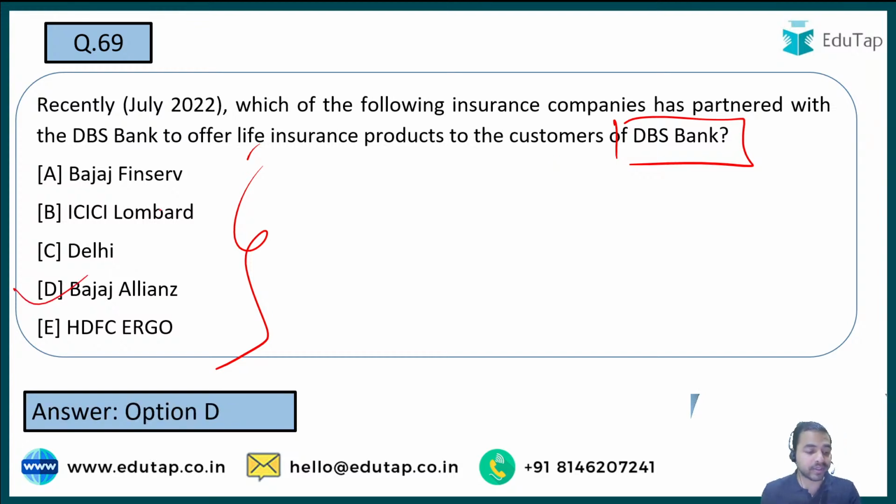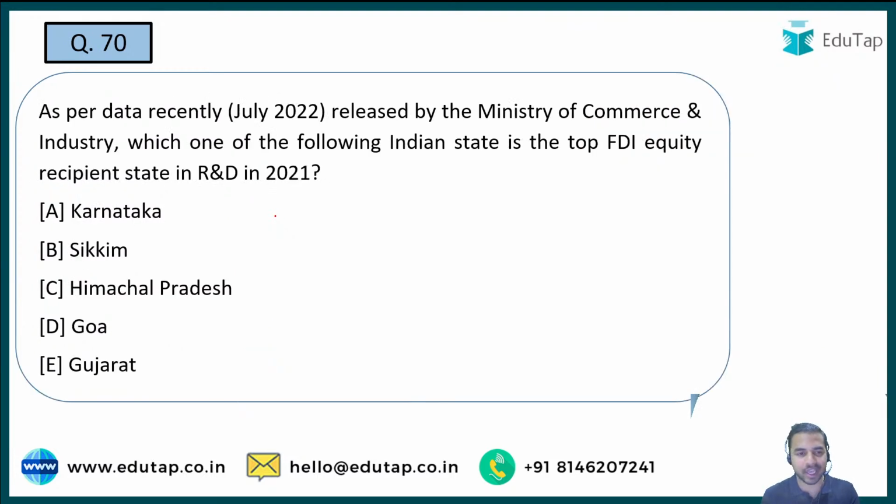See guys, once again a very important thing that I would like to mention here, that you can find in the options that the options are basically resembling each other. For example, you can see that there is an option of Bajaj Finserv, there is an option of Bajaj Allianz. But you should be prepared very well to see such options, and in the exam you will find such options as well. That is why such options have been brought here for you, so that you can differentiate between such options and answer the question correctly in the exam.